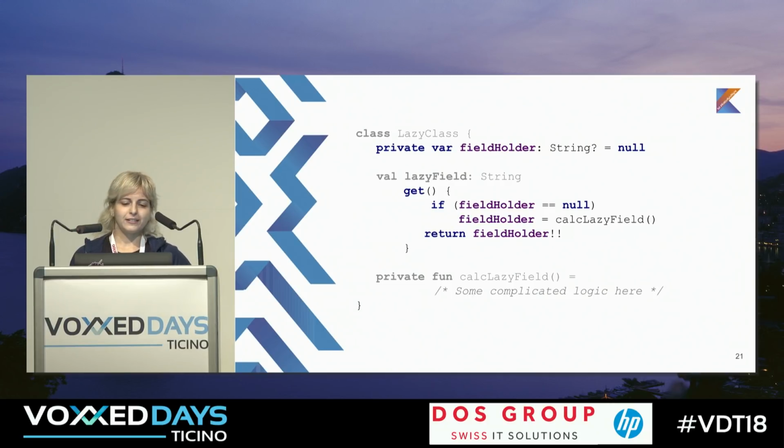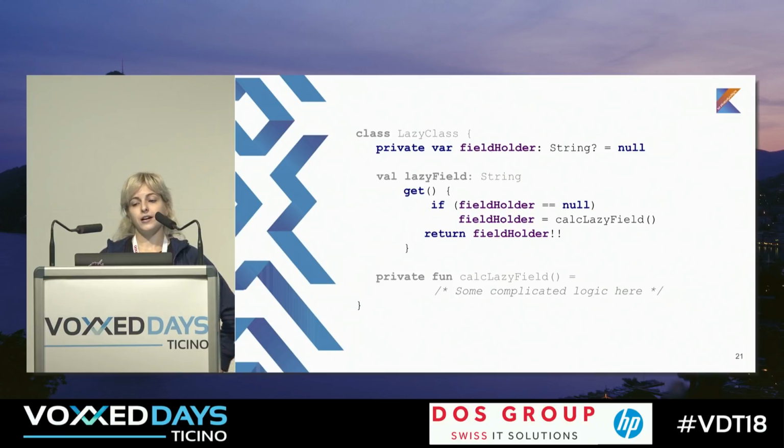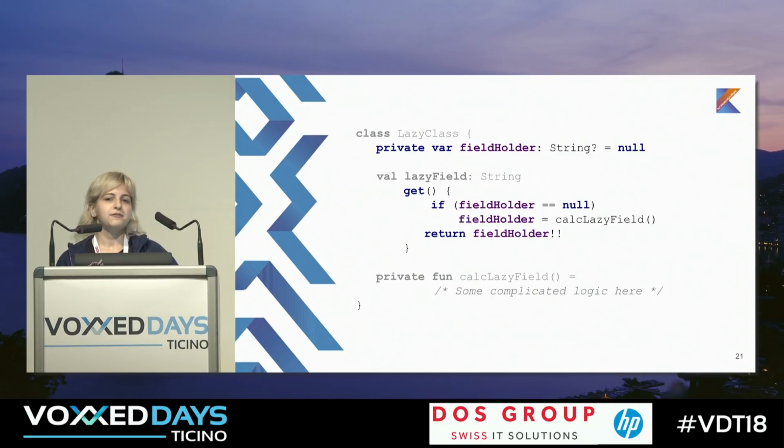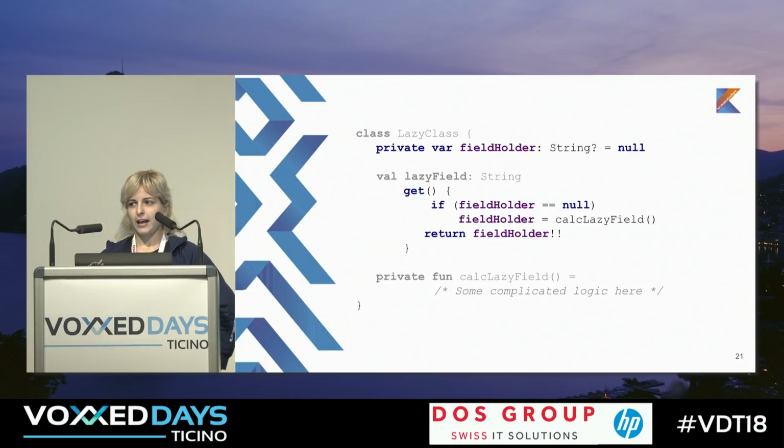It's not really pretty. You can see that because of Kotlin limitations, we need to introduce one more private field, which is nullable. And please raise your hand if you like this code. No one of you likes this code, and me too. I also don't like it. And if someone told me that it is the only way to do lazy initialization in Kotlin, I would forget about Kotlin and turn to Java.